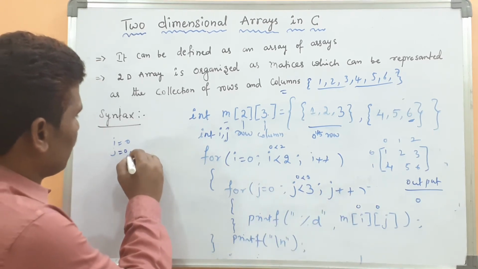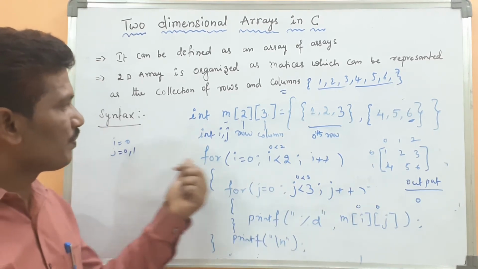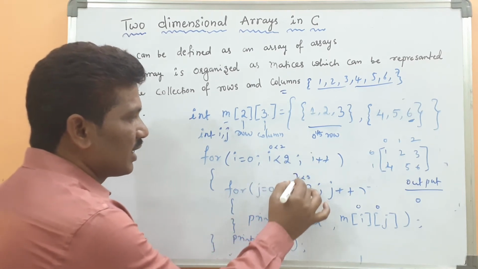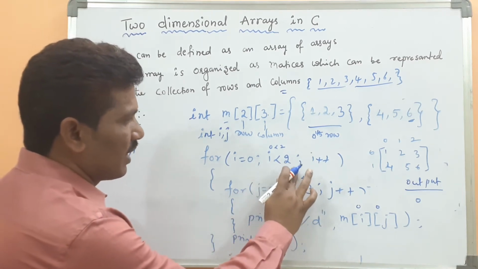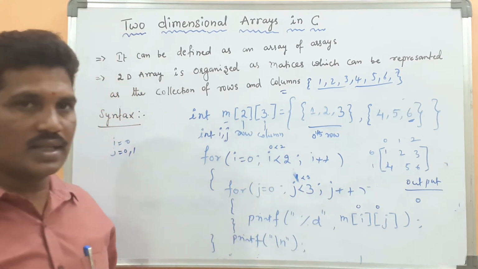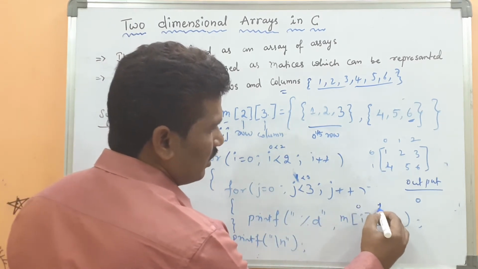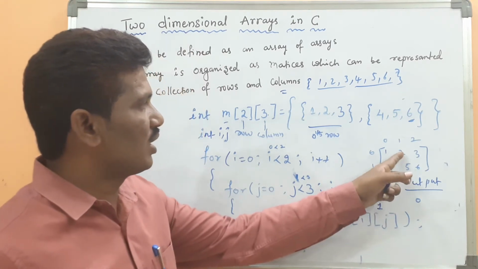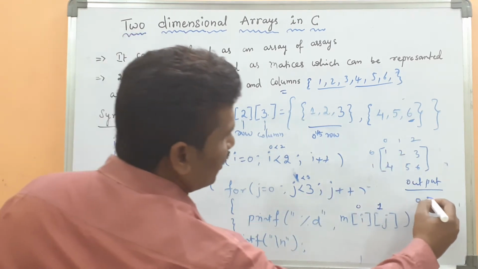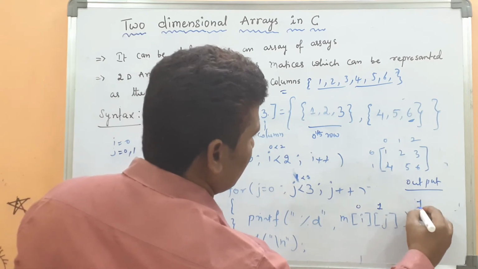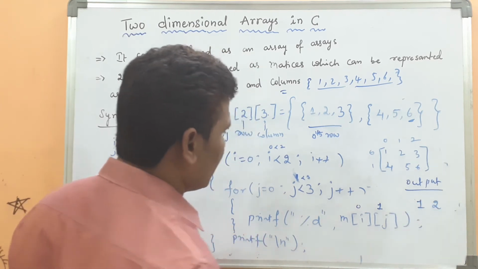What is the j value? j value becomes 1. 1 less than 3, the condition is true. Then again, here j value is 1. m of 0, 1, what is the value? 2 will be printed. First 1, then 2 will be printed.